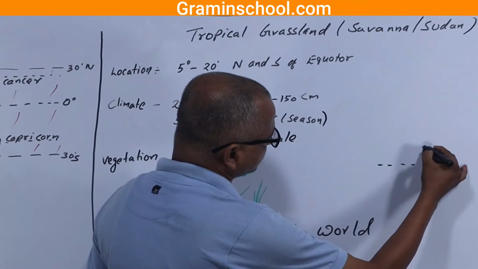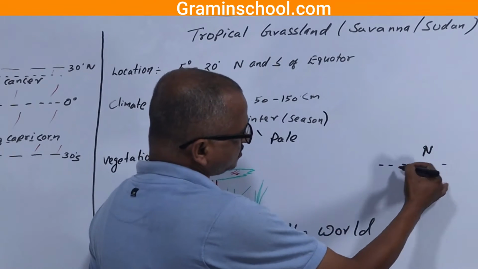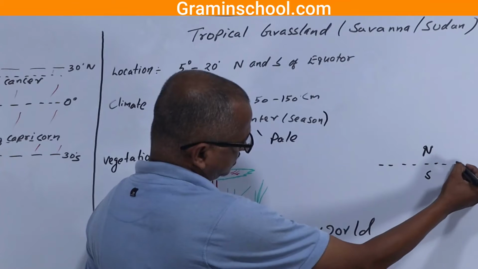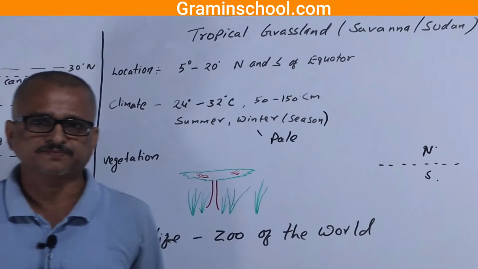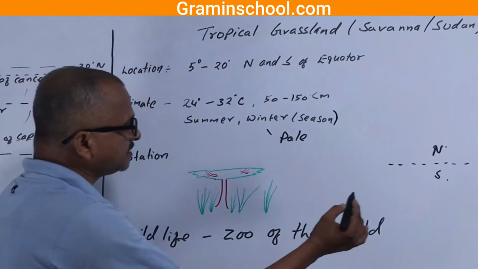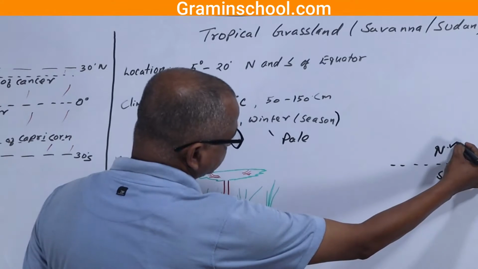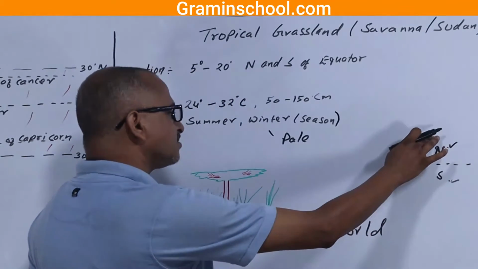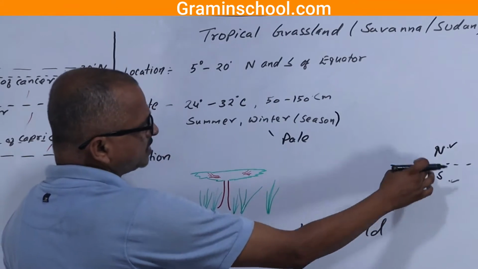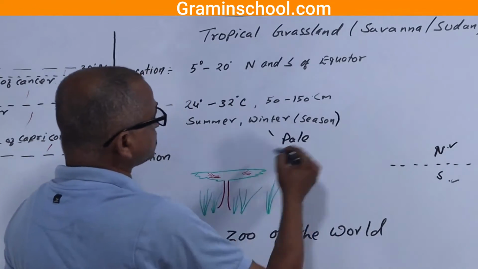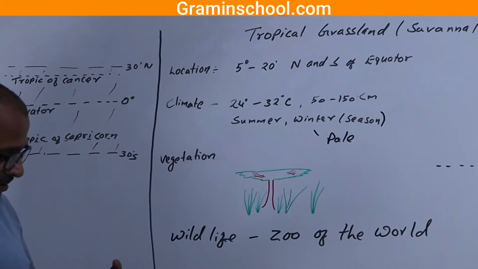If you look at the region of the savanna across the equator, there is the northern hemisphere and the southern hemisphere. As you know previously, these hemispheres have opposite climates. When there is summer in the southern hemisphere, there is winter in the northern hemisphere. When it is rainy here, it is dry in the southern hemisphere. So life is active towards the summer, not towards the winter, because in summer there is rainfall.